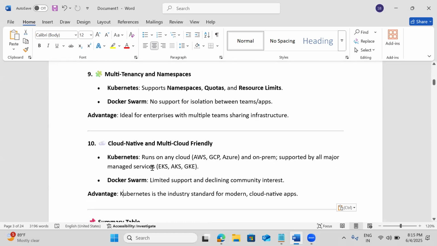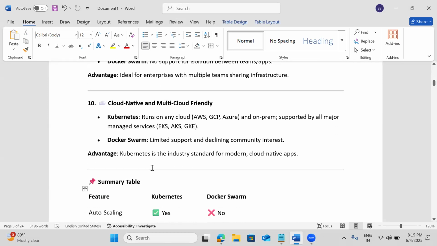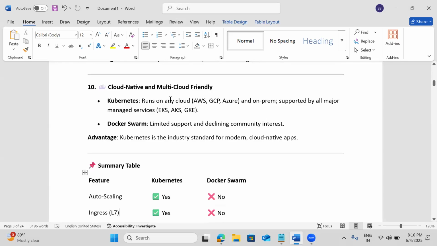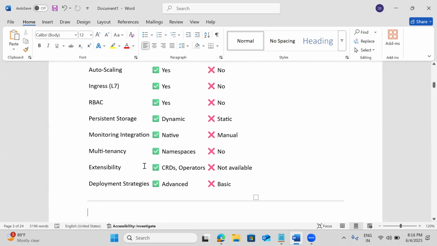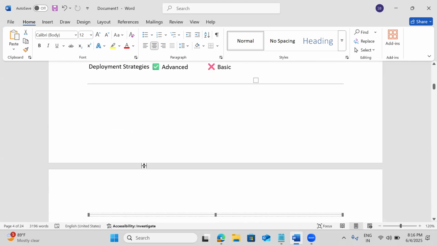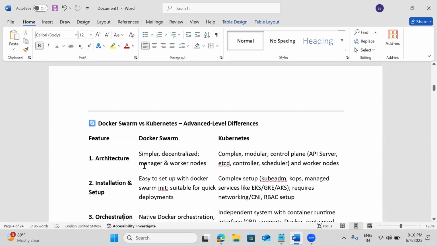Okay, and it's cloud native also, and it supports multi cloud. We can use it on premises, or we can use it in the cloud also. So now auto scaling, load balancing, ingress level load balancing, RBAC role based access control, persistent storage, monitoring, native support, multi tenancy, extensibility, and deployment strategies. All these are very advanced level features we have.